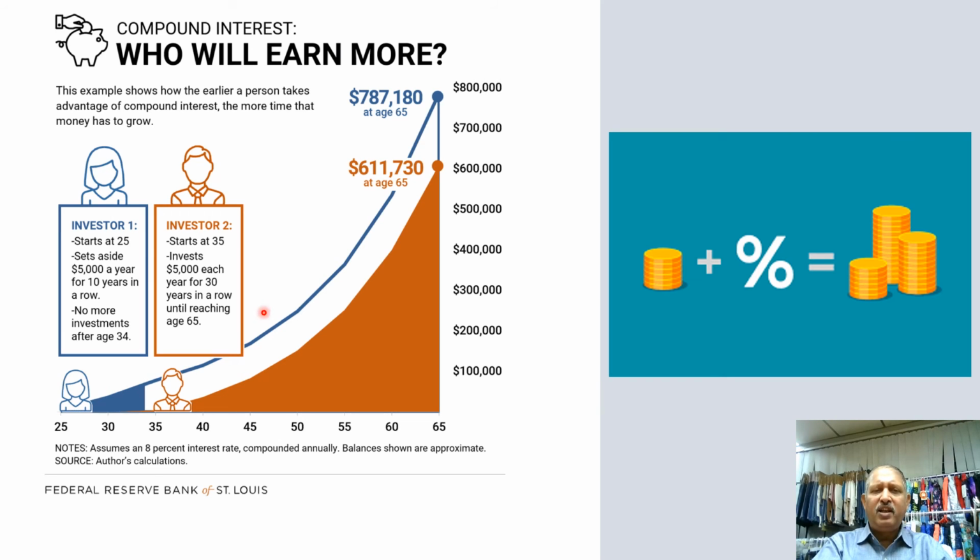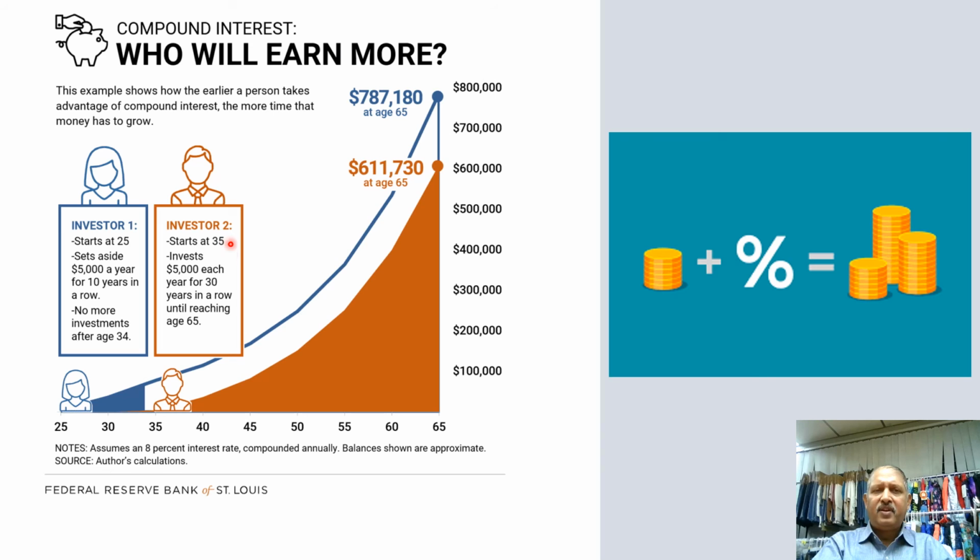This is the money he will get with the interest getting added to the principal. Every year whatever interest he earns just gets added to the principal, and the money keeps growing. At the age of 65 he will be getting $787,180.